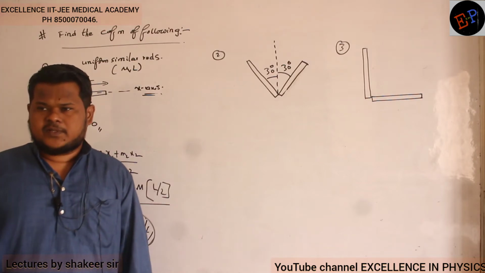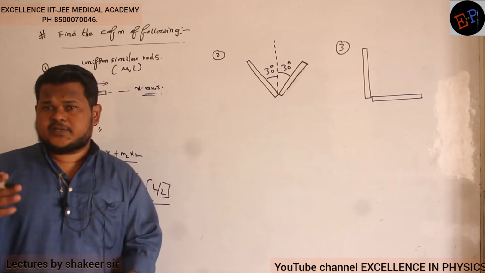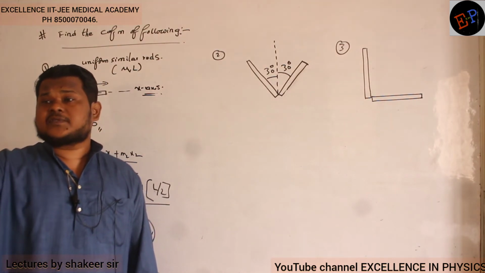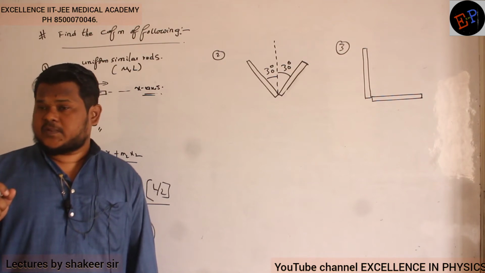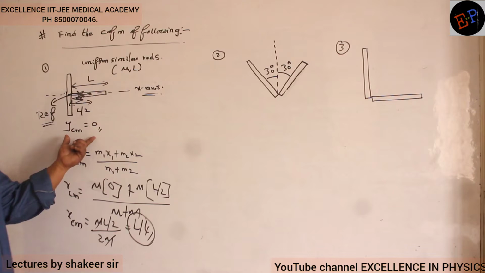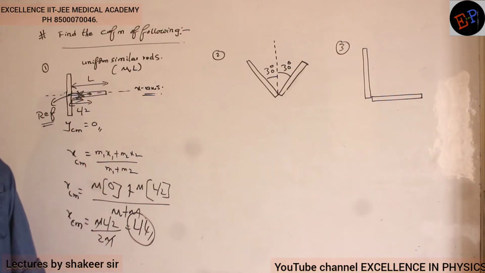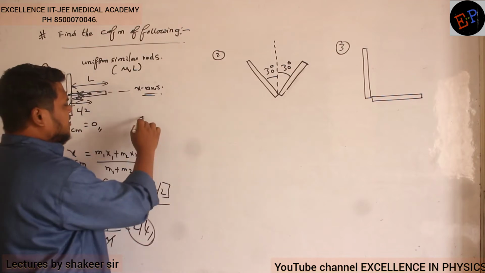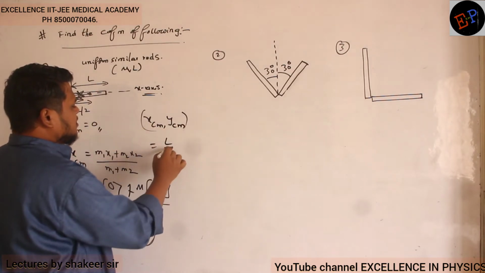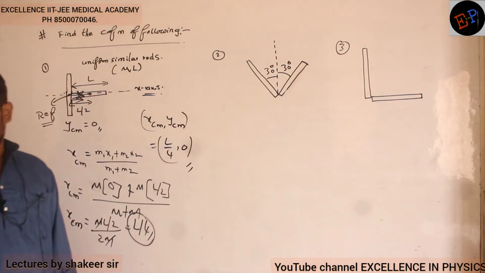Have you understood? So first of all, I have converted rigid bodies, extended bodies, into point masses by taking their center of mass. Then I have checked for symmetry. When I checked for symmetry, I understood that y center of mass is not present. Then I calculated only x center of mass, and that is my answer. So therefore, what are the total coordinates? X center of mass, comma, y center of mass is equal to L by 4, comma, 0. That is my answer. Have you understood?